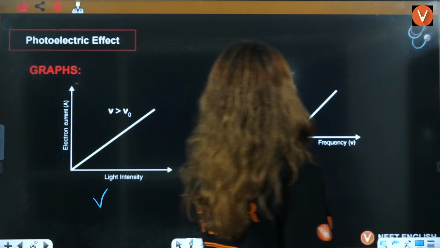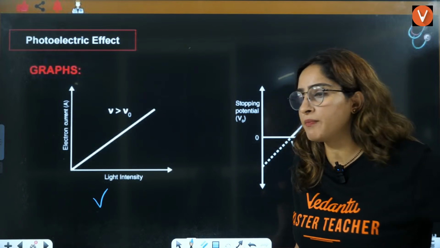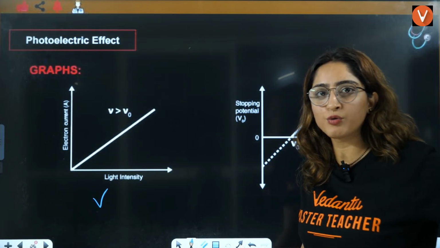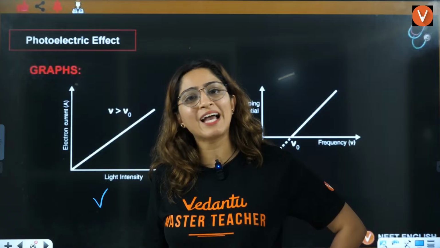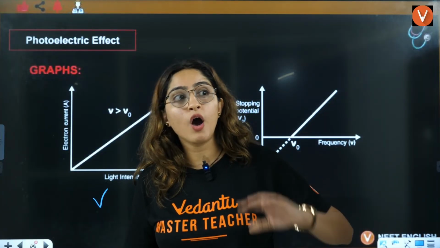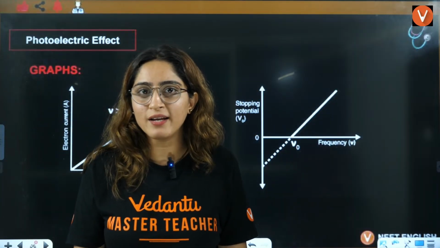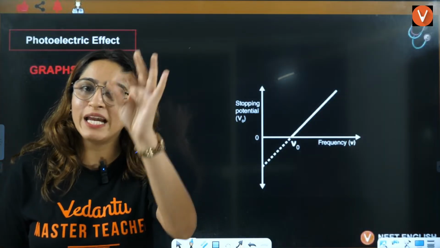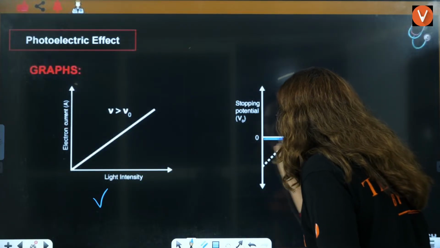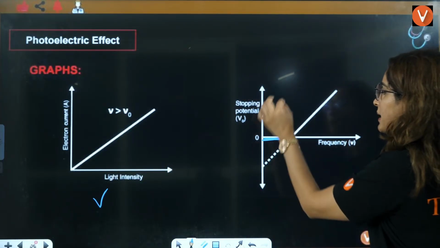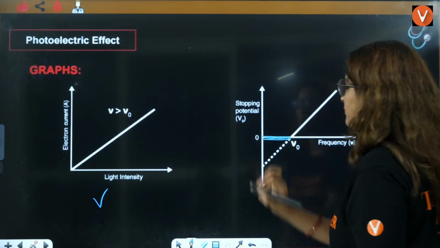Now, next is stopping potential and frequency. When will you stop someone? When they are going out of the house. If they are sitting in the house, and we keep saying you can't go out, they'll say, I'm sitting in the house only. So you stop someone only when they are going out. Stopping potential will be applied only when an electron is ejected. So when frequency is less than mu naught, there is no stopping potential. Stopping potential is 0.